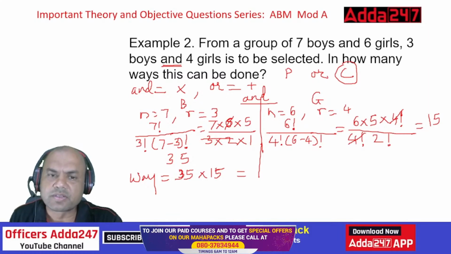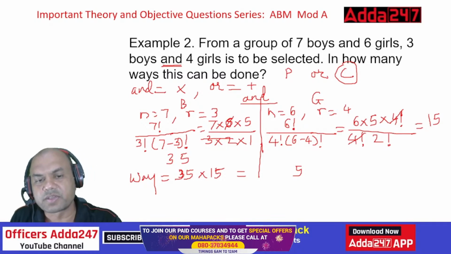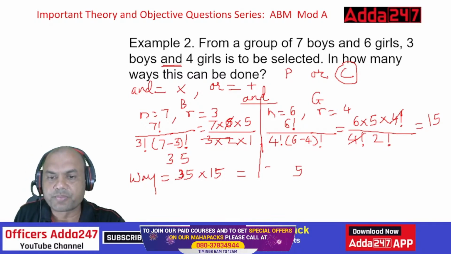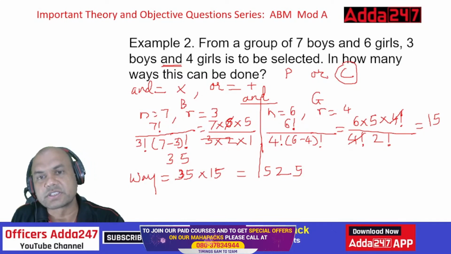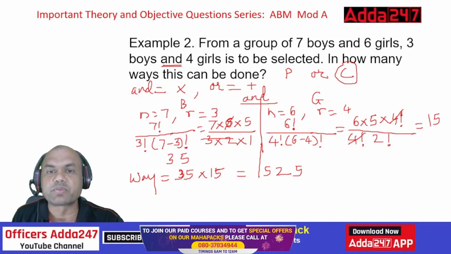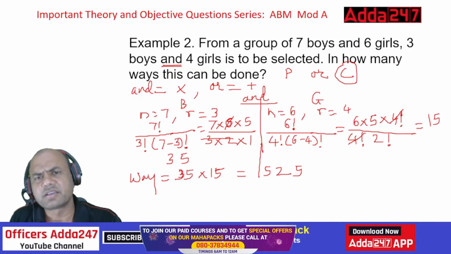So what is the answer? 15 5s are 75. Okay. 15 3s are 45, plus 7 is 52. So 525 ways. In 525 ways, you can select 3 boys and 4 girls out of 7 boys and 6 girls and arrange them.